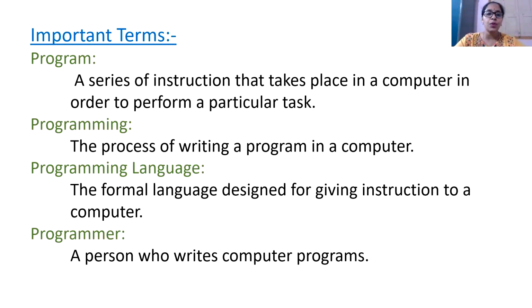Second one is programming, the process of writing a program in a computer. Third one is programming language, the formal language designed for giving instruction to a computer. Last one is programmer, a person who writes computer programs.